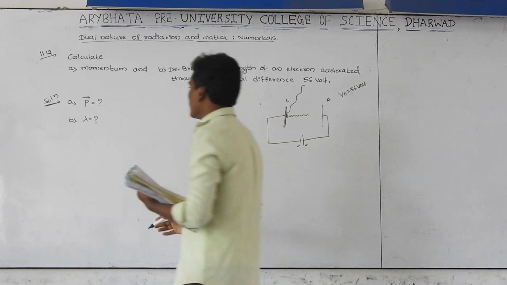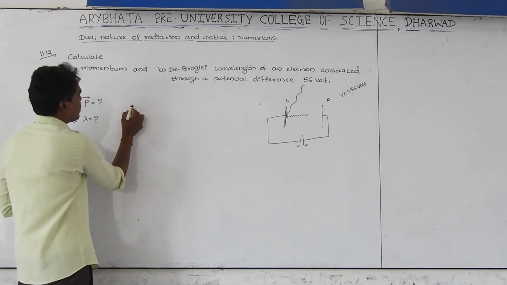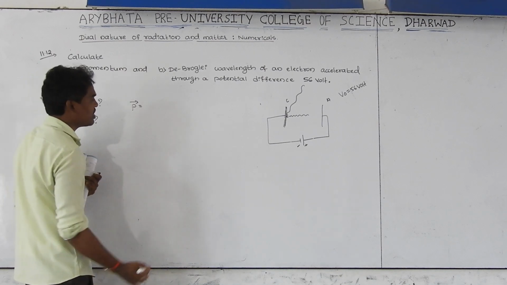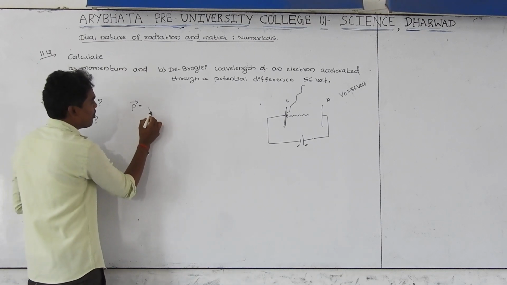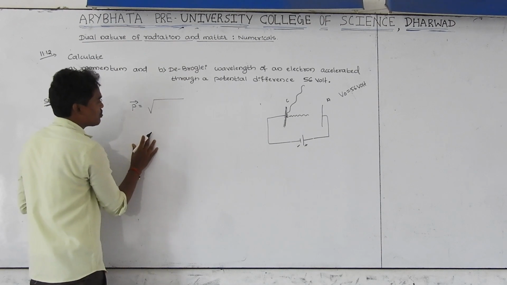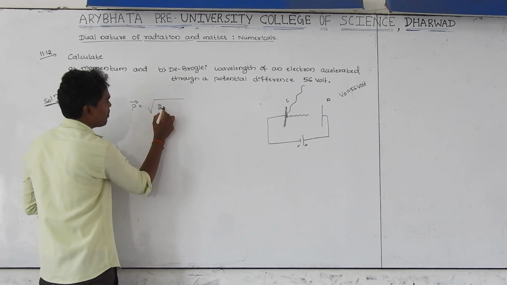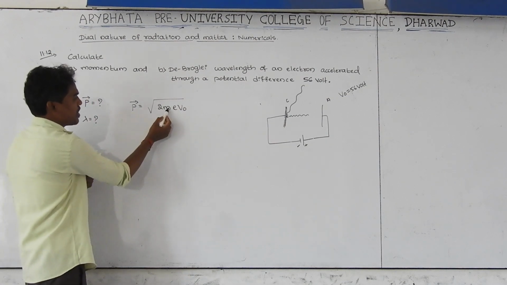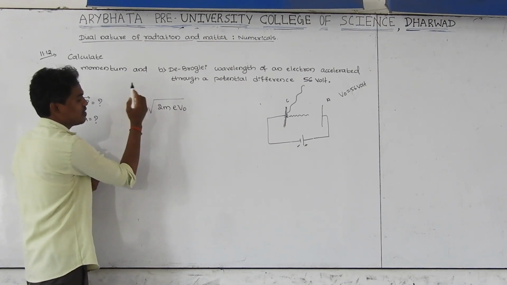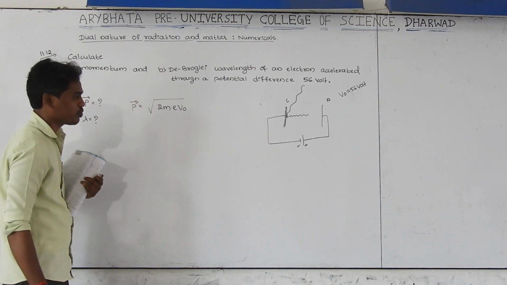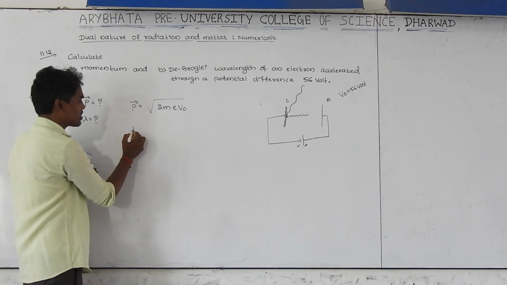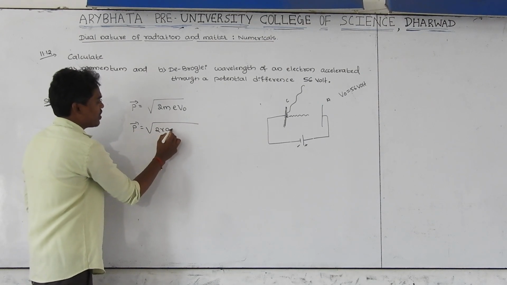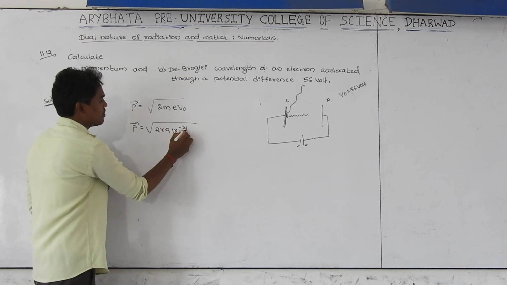Let us consider, we know that there is a standard formula. The momentum of an electron, whenever it is accelerating through a potential difference V0, can be calculated by using the formula, that is p equals square root of 2m eV0. Here m is the mass of the electron, e the charge of the electron, and V0 the potential difference created between those two plates. That he has given, so p is equal to, just substitute 2 into the mass of electron 9.1 into 10 to the power minus 31.